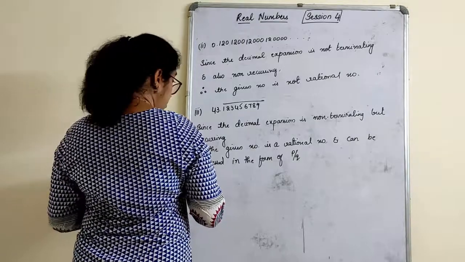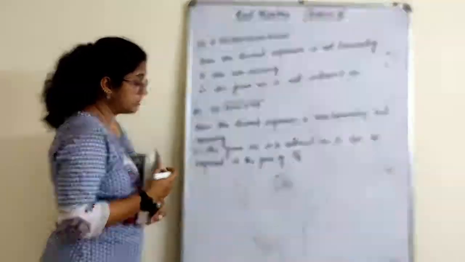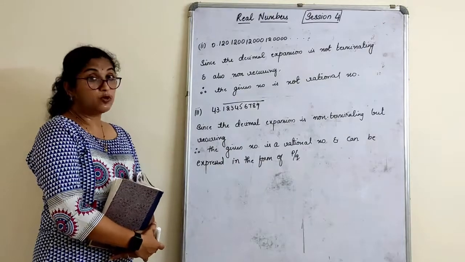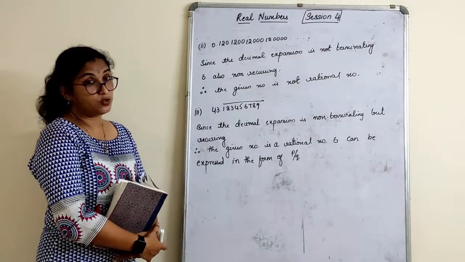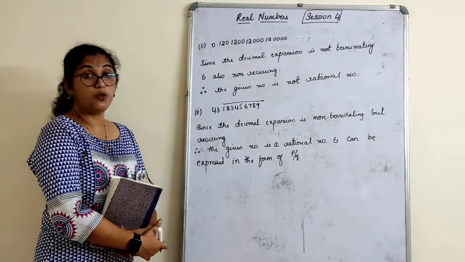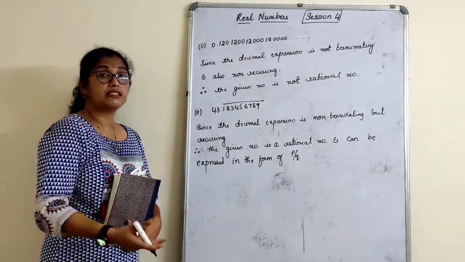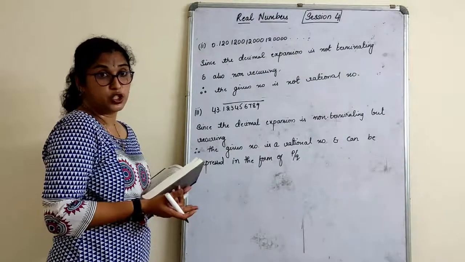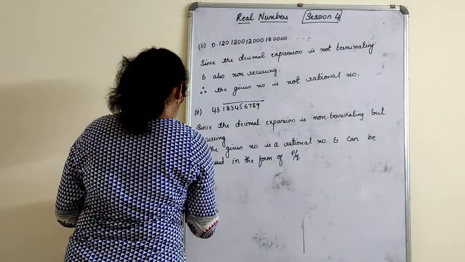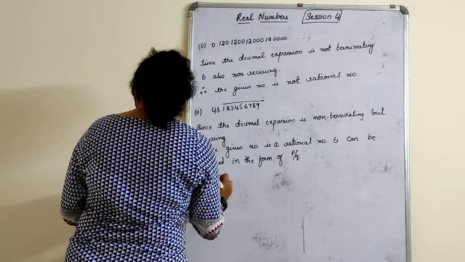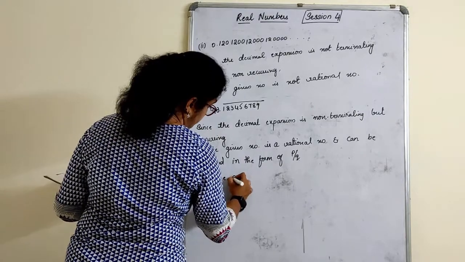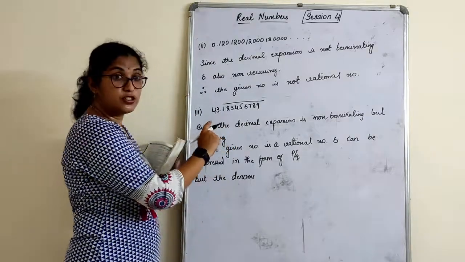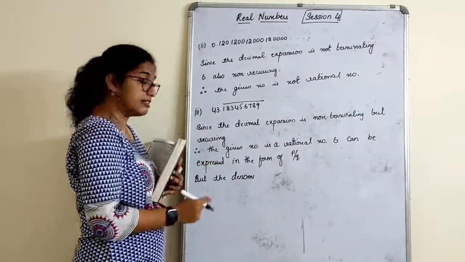So it can be expressed in the form of P by Q, but do you think that Q will have only factors of 2 raised to m and 5 raised to n? No, it will have something else apart from that, because it is non-terminating. You don't need to express and show that, you can just write it. The denominator, you know how to express this, children? The 9th standard, what you have studied, the same thing.